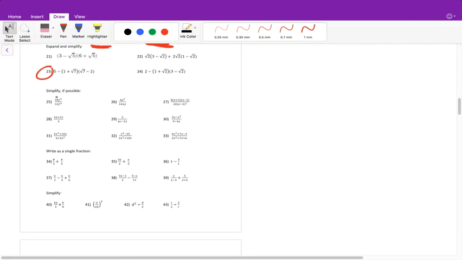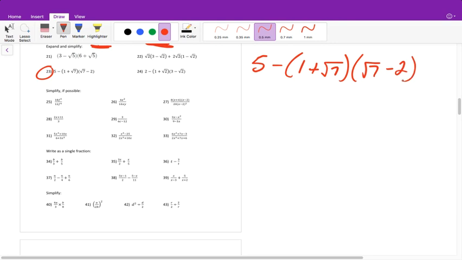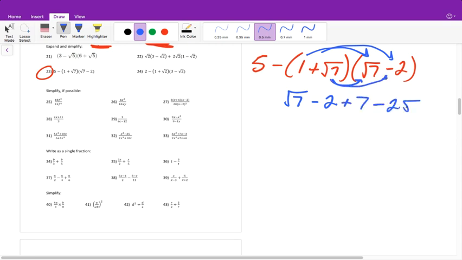All right, so for this 23, we have 5 minus the quantity 1 plus the square root of 7 times the square root of 7 minus 2. The first thing we have to do before we can subtract anything is multiply. So 1 times the square root of 7 is the square root of 7. 1 times negative 2 is minus 2. Square root of 7 times the square root of 7, since they're the same, we can multiply what's on the inside, and that would be 49. The square root of 49 is 7, so that gives us plus 7. And then square root of 7 times negative 2 is minus 2 times the square root of 7.